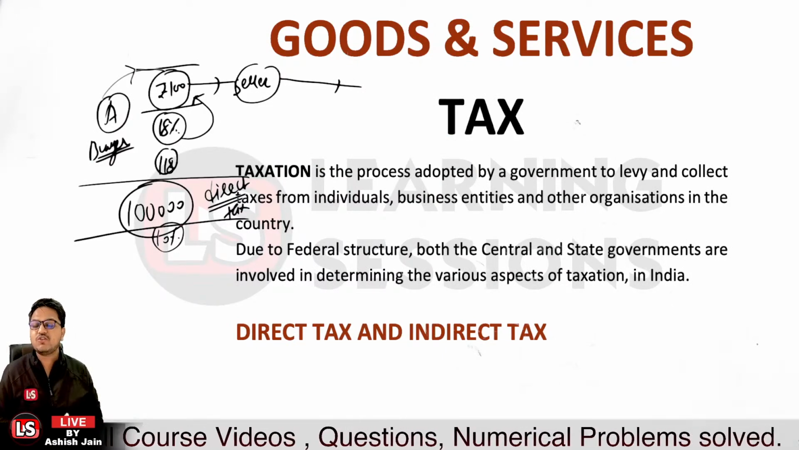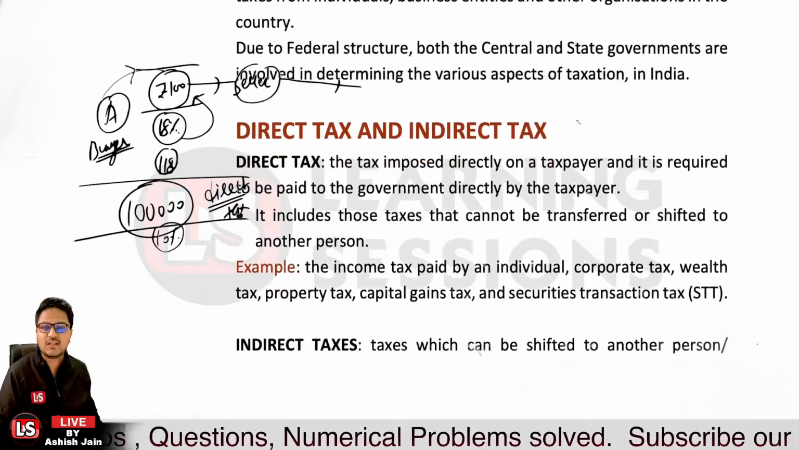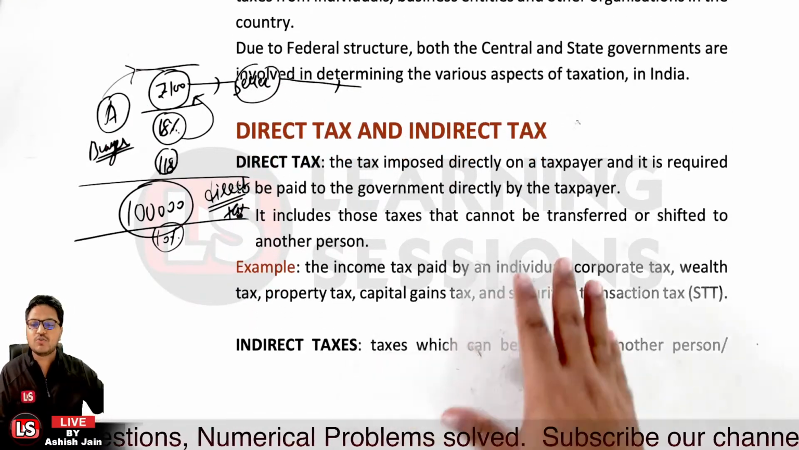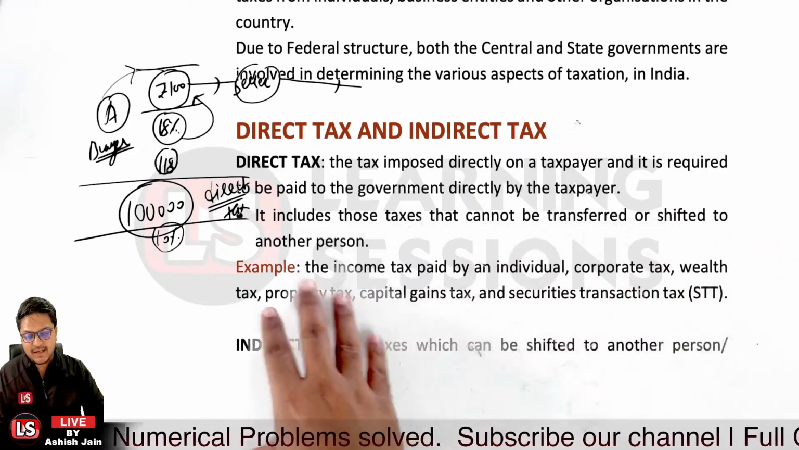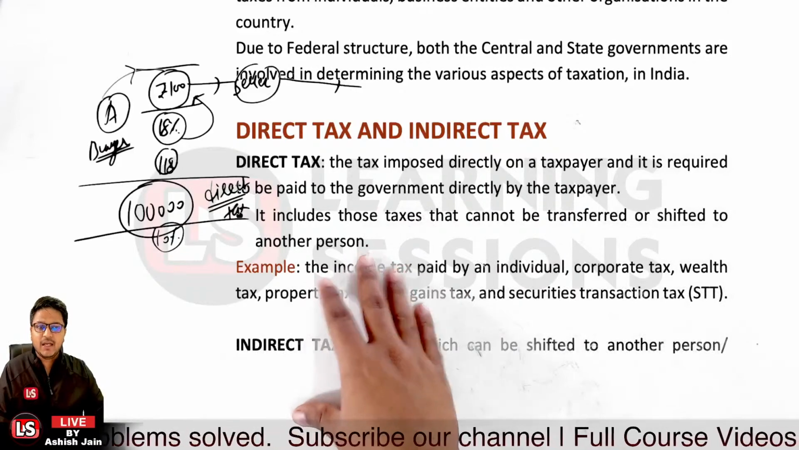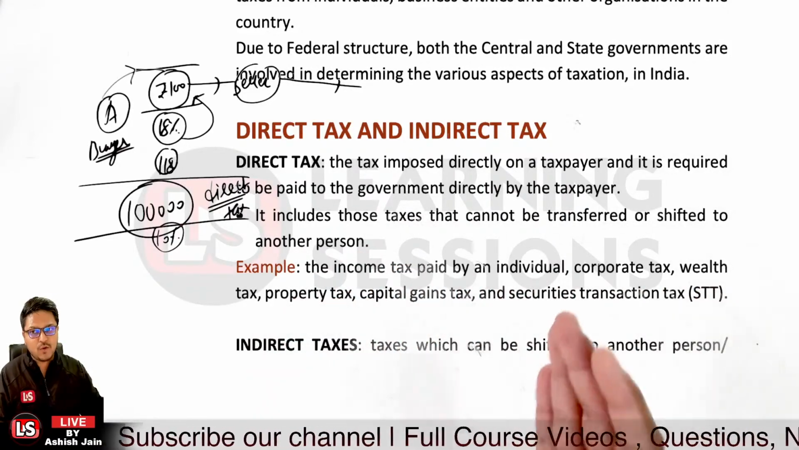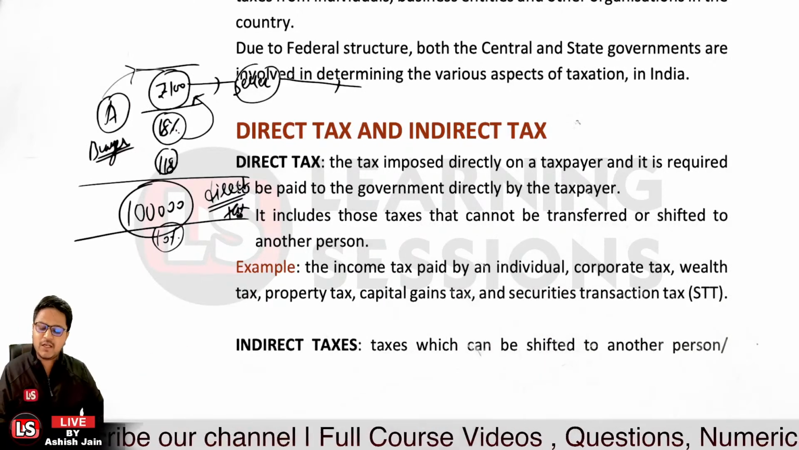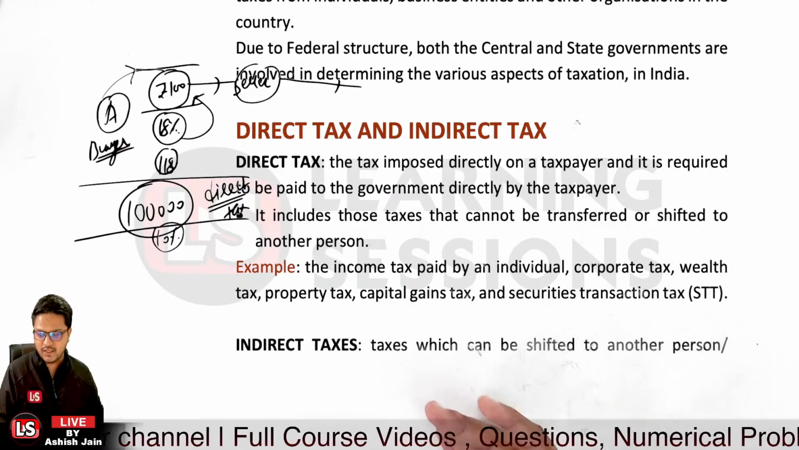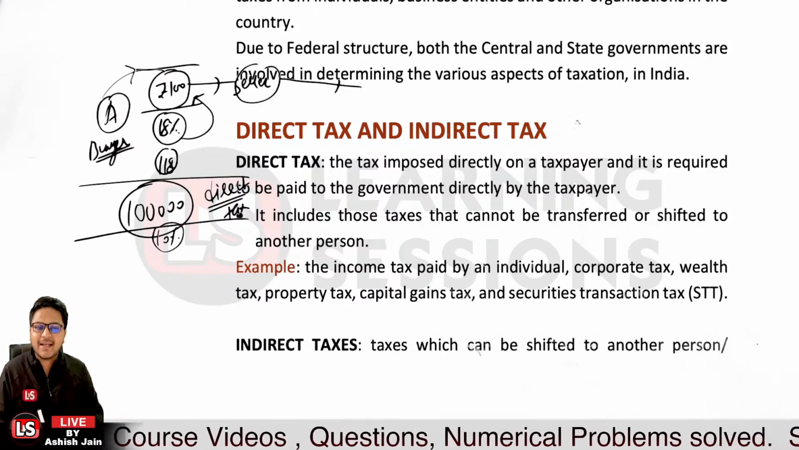So this type of taxation is what? This is the indirect tax. So there are two types of taxes. Direct tax is directly imposed on the taxpayer, and it is to be paid directly to the government. It includes those taxes which cannot be transferred or shifted to another person, because if you have earned the money, it cannot be shifted to some other person. Like income tax that is levied, that is the direct tax.